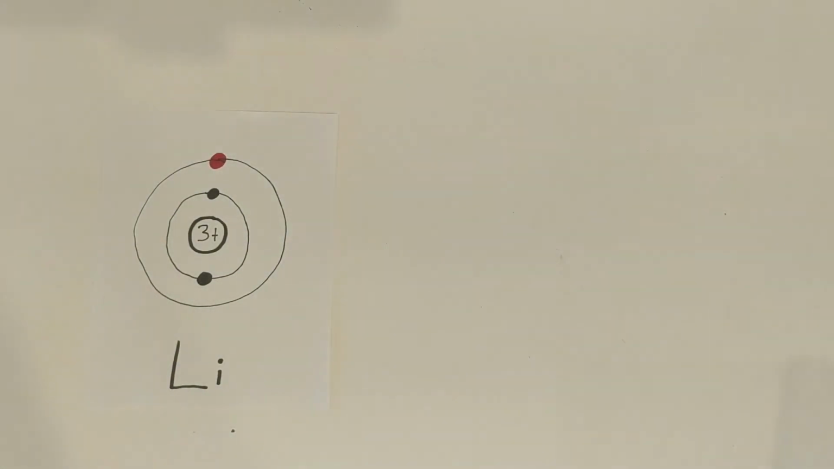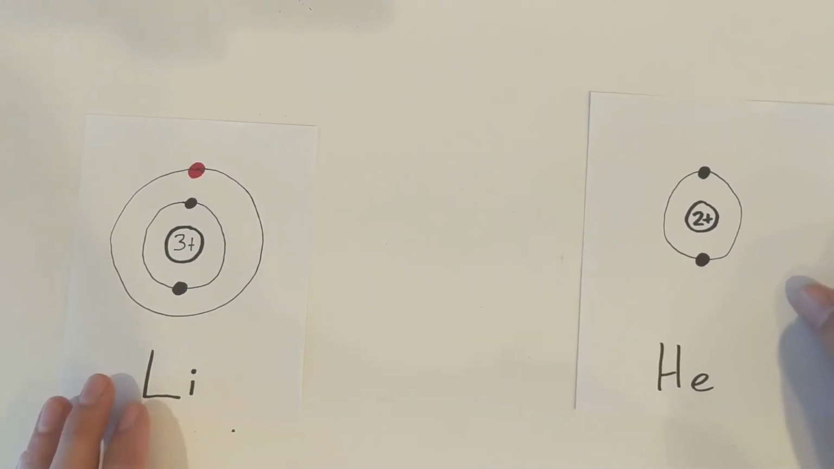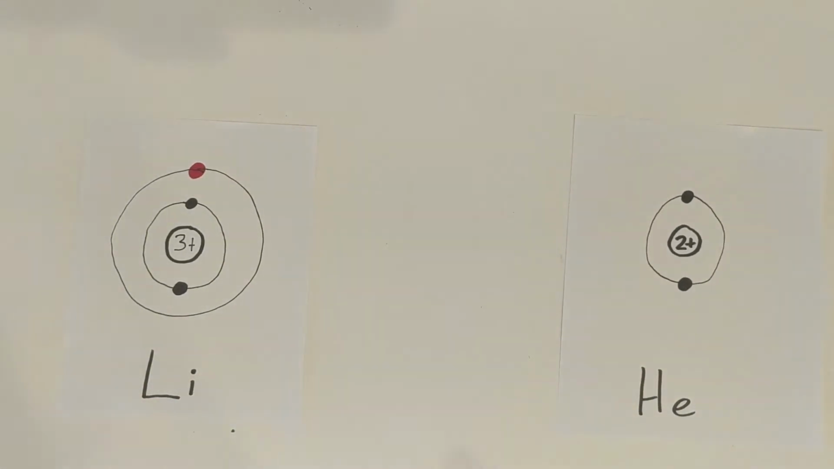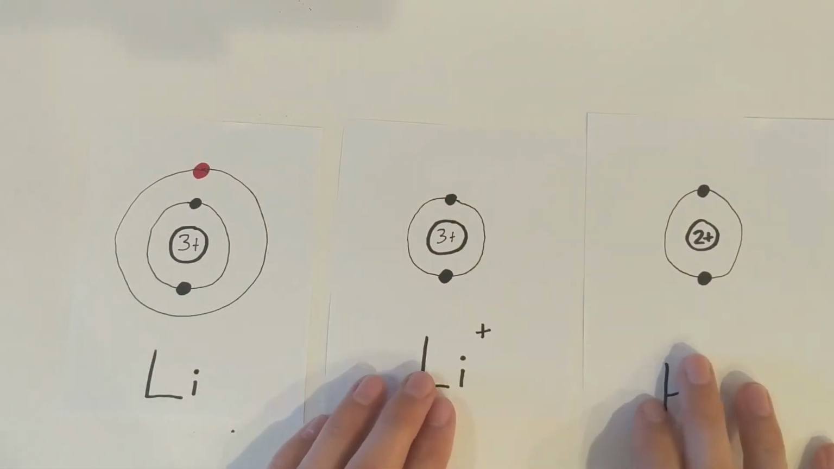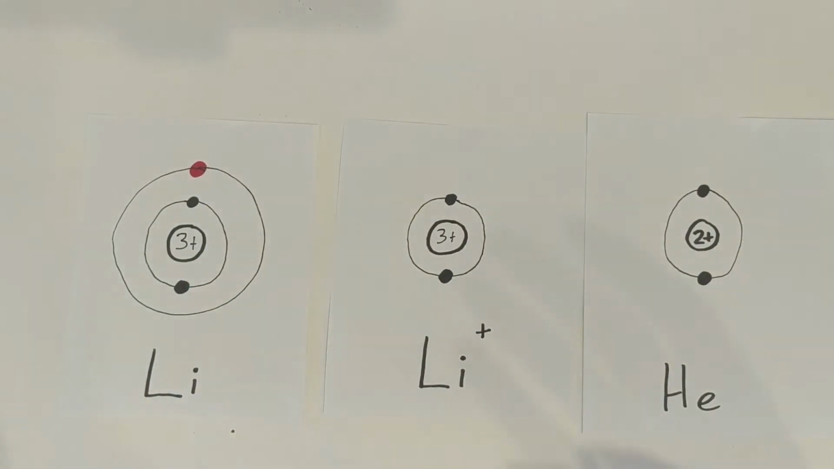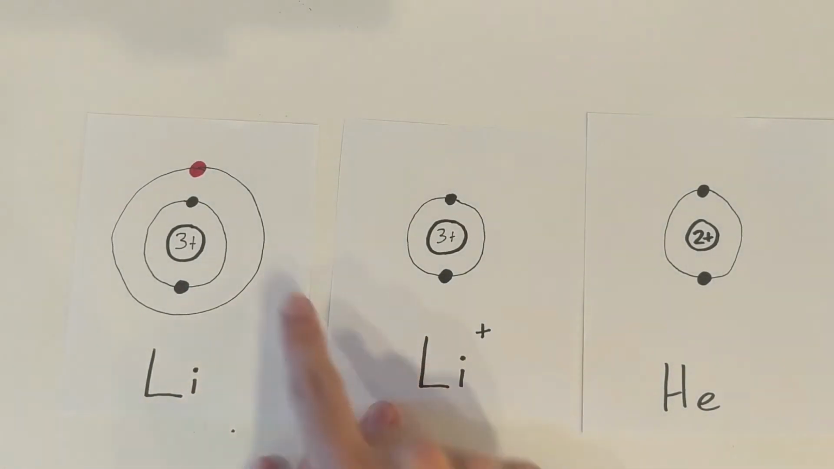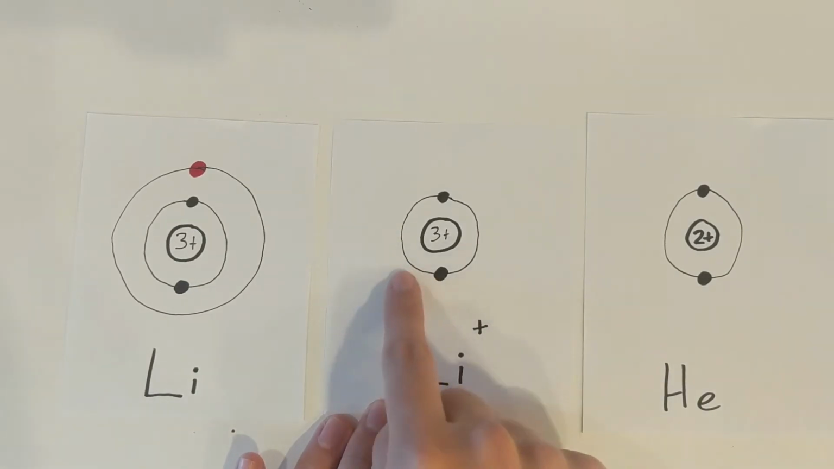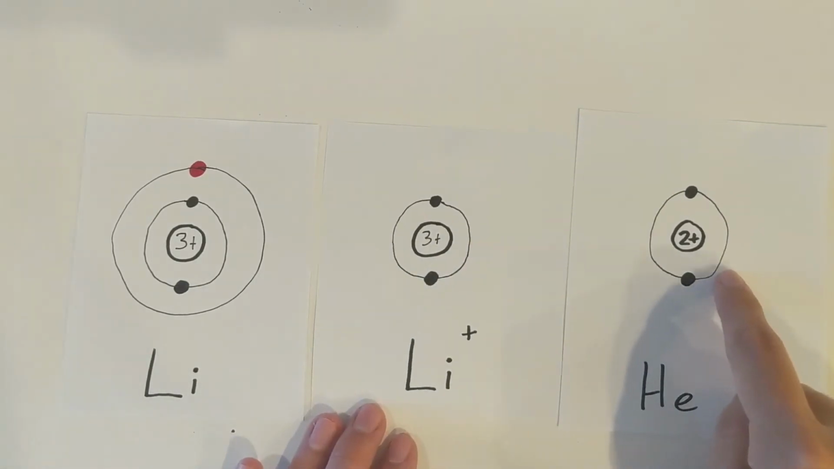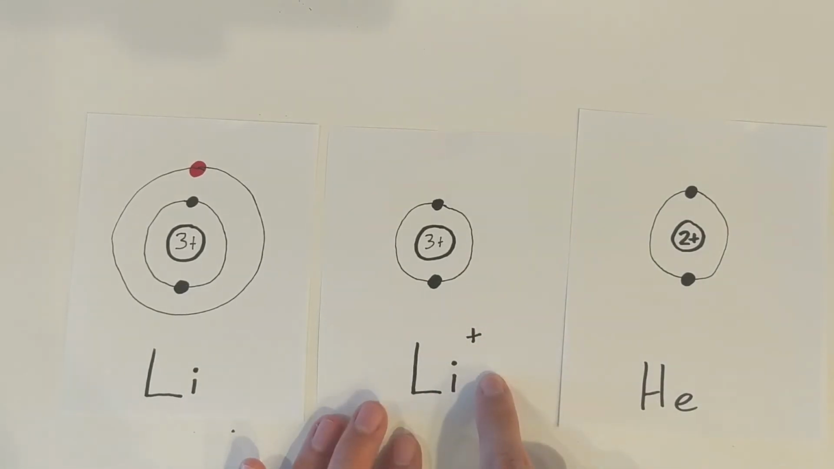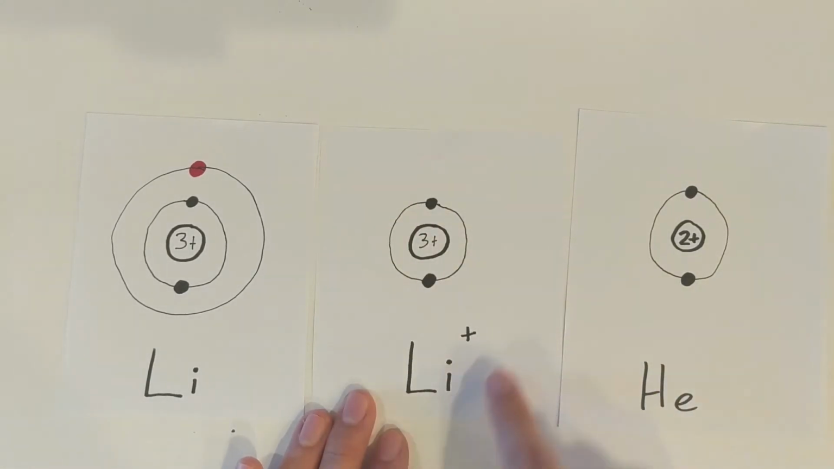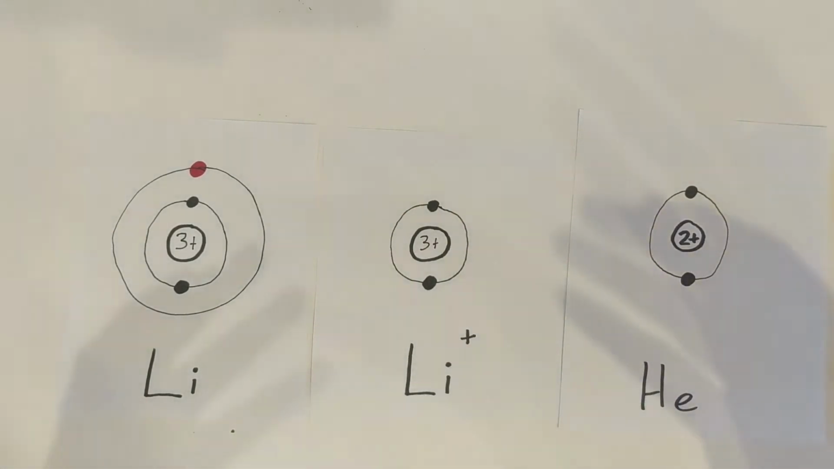To make it look like its nearest noble gas, we've got helium right here. It's going to want to lose that 1 valence electron. Remember, lithium is a metal, so it generally loses its valence electrons. Once it loses its electron, remember electrons have negative charges, so it loses a negative charge. It has an electron structure just like helium now. And because it lost an electron, it gains a plus charge. So this is what a lithium atom will become, a lithium ion.